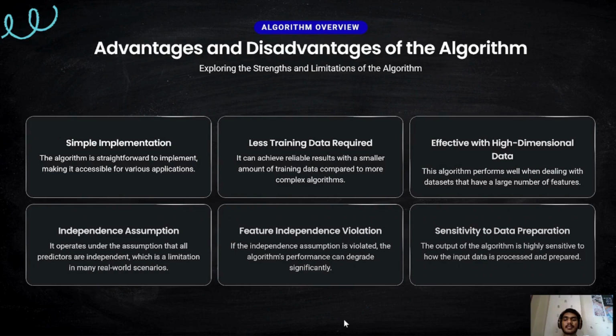Independence assumption. It operates under the assumption that all predictors are independent, which is a limitation in many real-world scenarios. Feature independence violation. If the independence assumption is violated, the algorithm's performance can degrade significantly. Sensitive to data preparation. The output of the algorithm is highly sensitive to how the input data is processed and prepared.